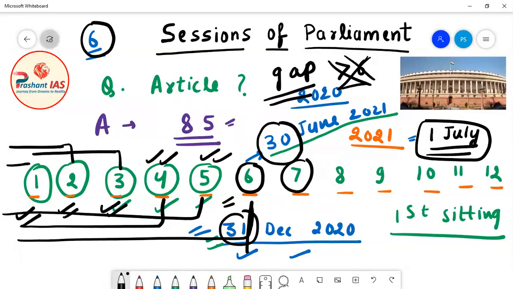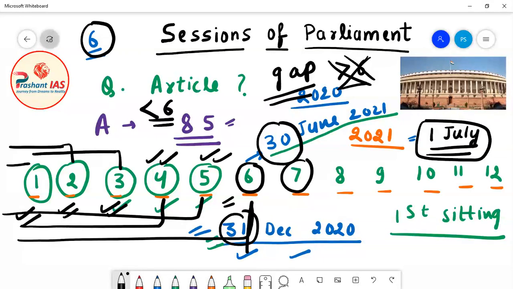According to Article 85 of the Constitution, the gap between two successive sessions of parliament should be less than 6 months. The gap should be less than 6 months. Six months should not pass between two successive sessions of parliament. More than 6 months should not lapse between two successive sessions of parliament.